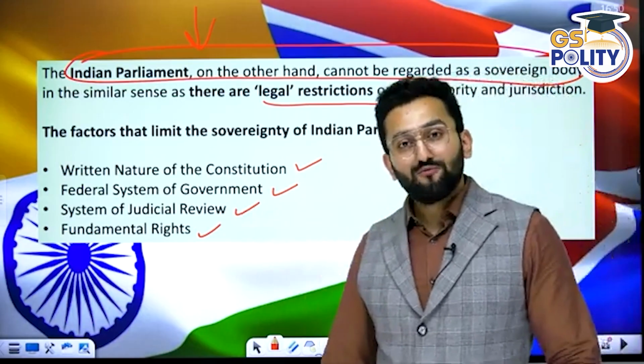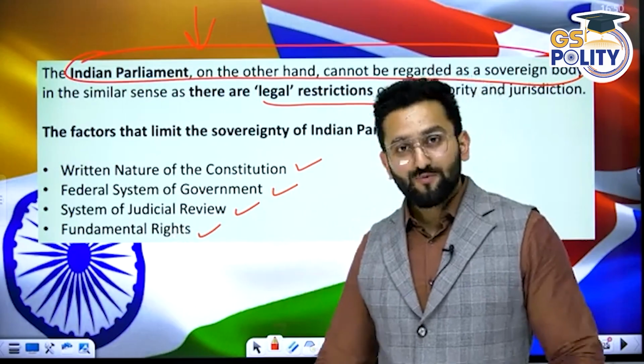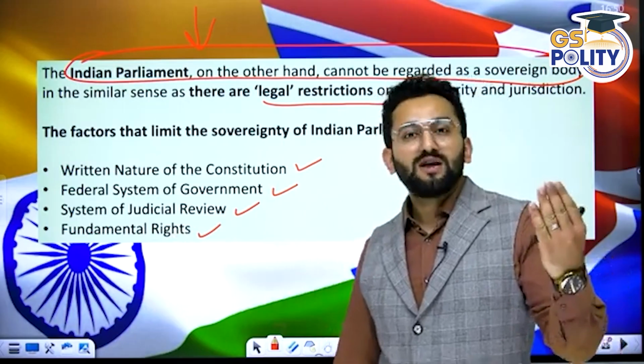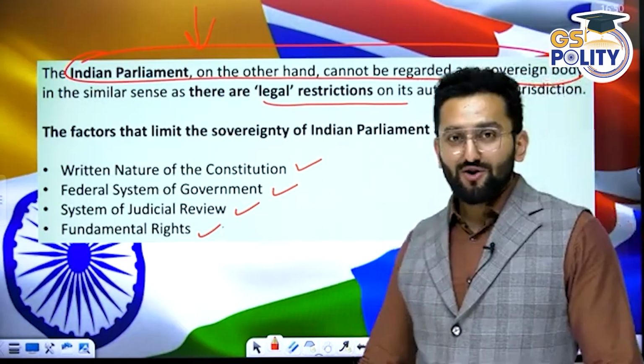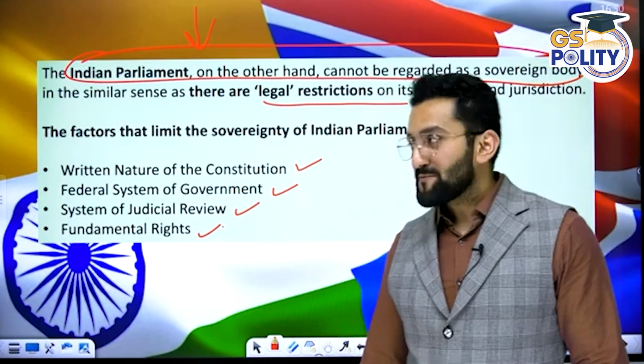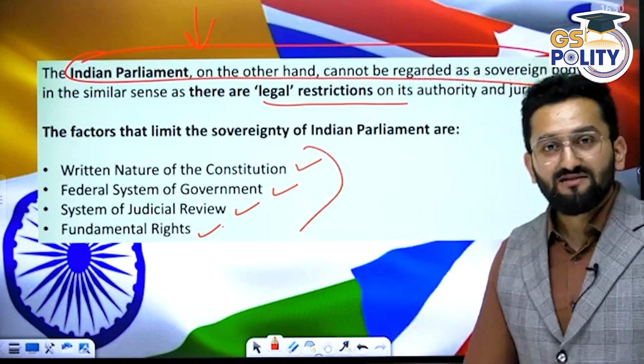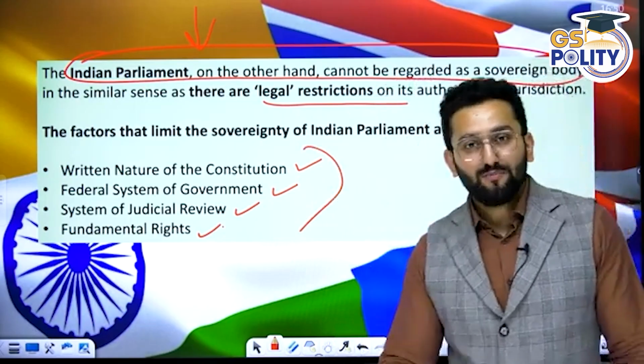Judicial review is also there. You make a law, but there is the Supreme Court sitting there. The Supreme Court says, okay, we are going to review. If it is against the constitution, it will be declared null and void. Fundamental rights: you cannot abridge fundamental rights, right? So these are the restrictions over the Indian Parliament.